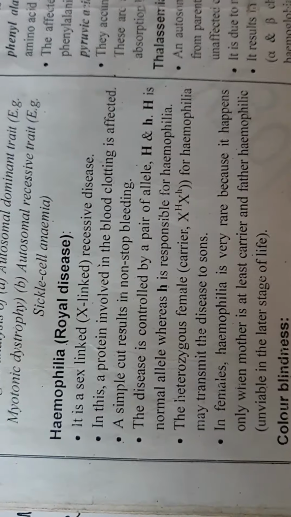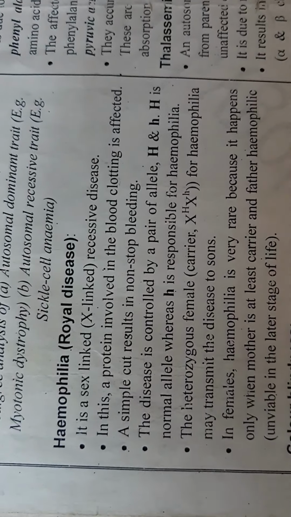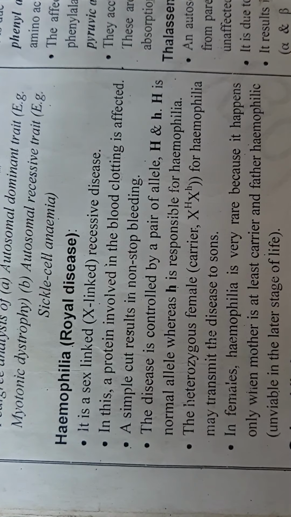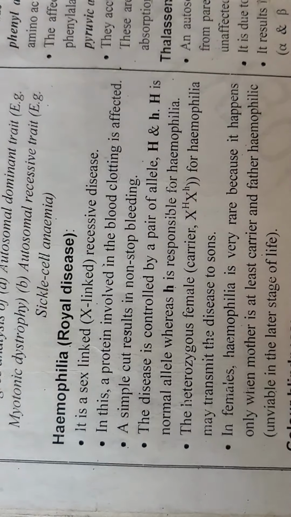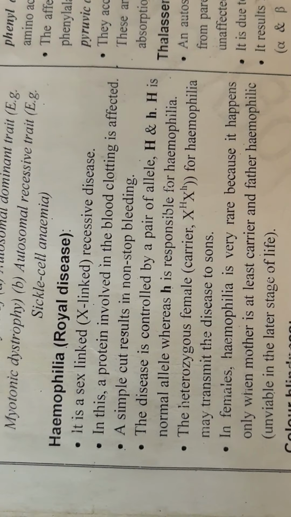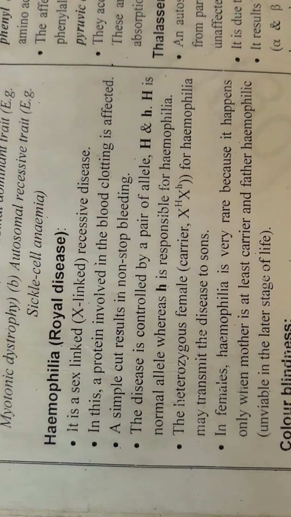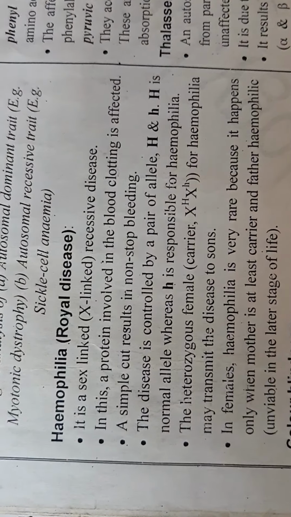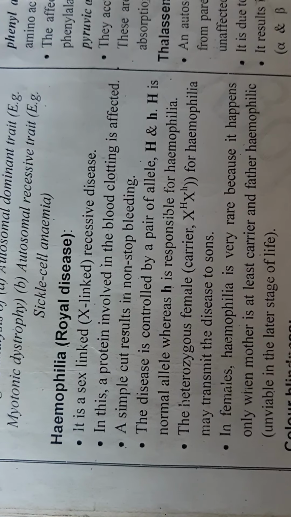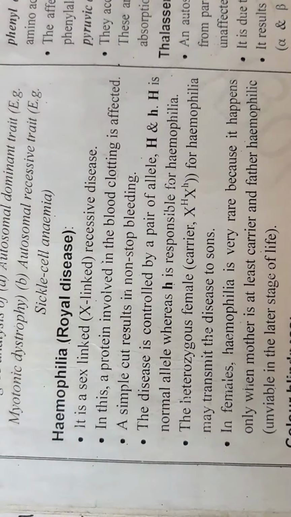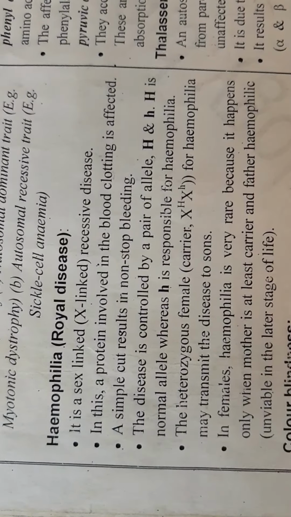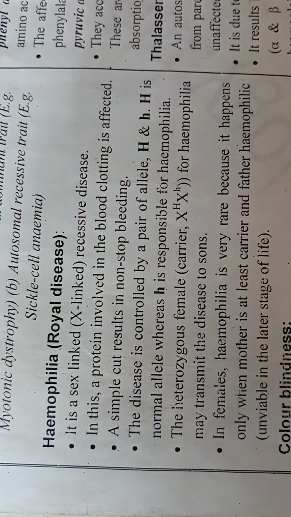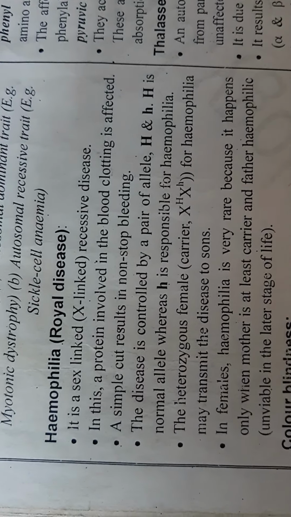Suppose our hand or finger is cut by an injury, after some time the blood is going to stop. But in a hemophilic person, at the cut or injured part, the blood does not stop. It continuously bleeds up to death.